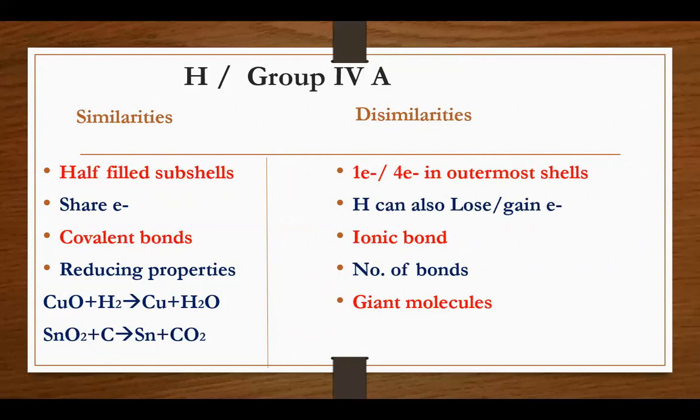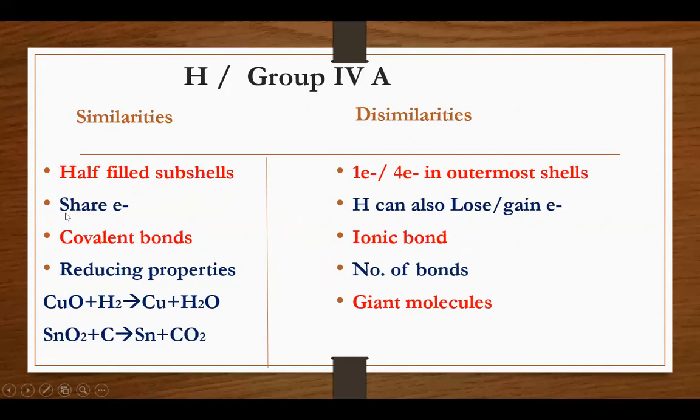The s subshell can accommodate 2 electrons. It means hydrogen has a half-filled subshell, while the carbon family or group 4A have 4 electrons in their subshell, while to complete their octet, it means they are exactly half-filled subshells.